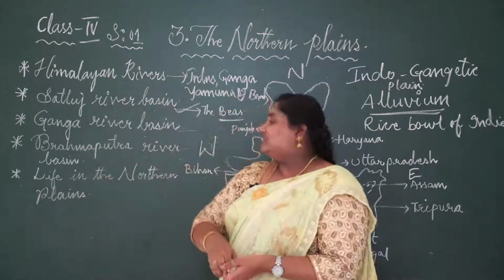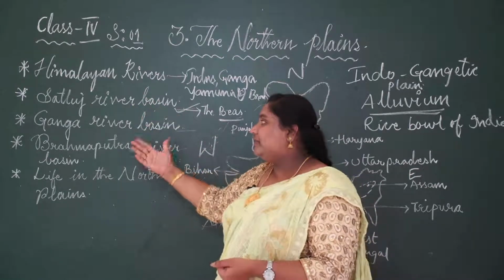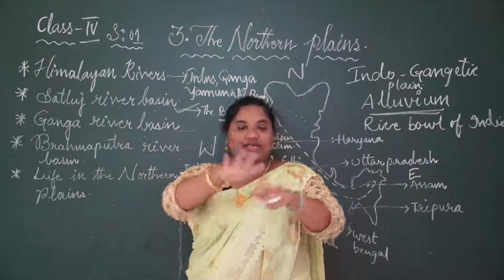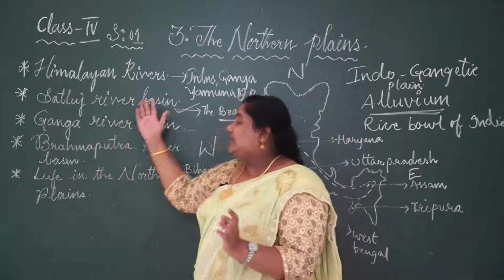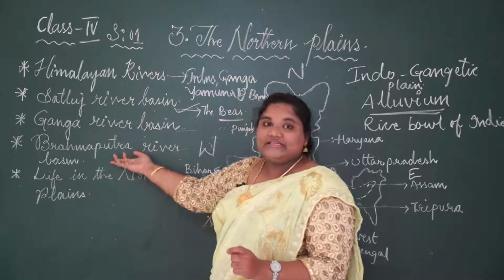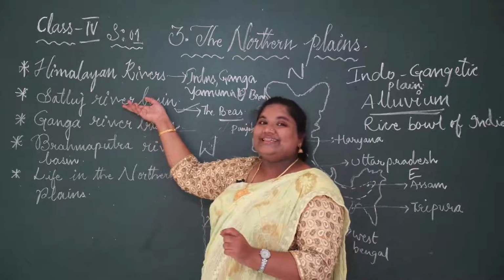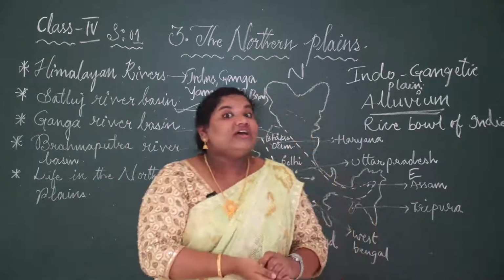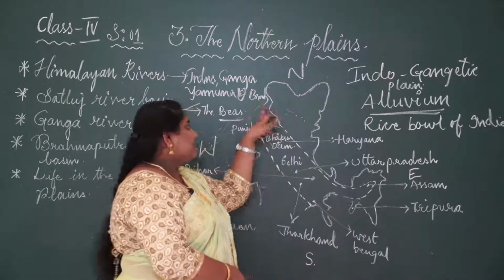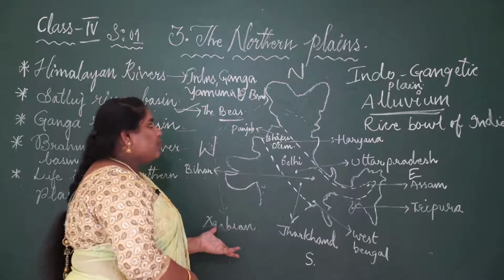Then we also learnt the 3 main rivers of the northern plains. What are they? Satluj River, Ganga River, Brahmaputra River. And now we have discussed the basin, which is surrounded by water and tributaries. So the 3 main basins are Satluj River Basin, Ganga River Basin, Brahmaputra River Basin. In this class we have learnt the Satluj River Basin. This Satluj River is a tributary of river Indus, which flows from the northern part and mixes in the southwest and goes and mixes up in the Arabian Sea, which is a large water body.